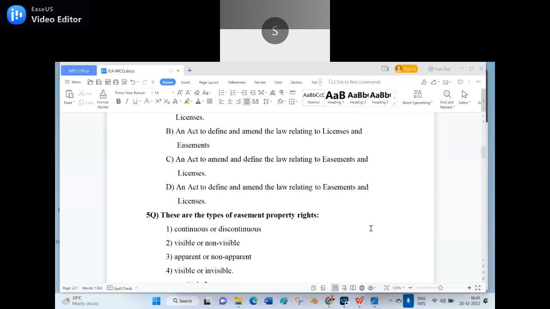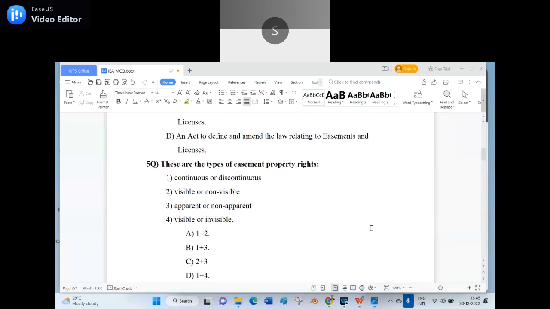Apparent or non-apparent. 4. Visible or invisible. A. 1 plus 2. B. 1 plus 3. C. 2 plus 3. D. 1 plus 4. One plus 3. Right answer is 1 plus 3.